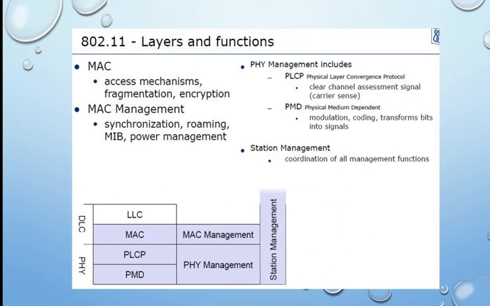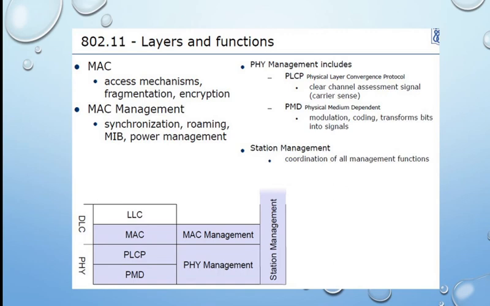The MAC layer controls the access mechanism, that is, to which user we have to provide access. Then fragmentation: suppose we are sending a very big data, the data is usually split into several fragments and then sent from one person to another. Encryption is for providing wireless security; we are using some encryption techniques.